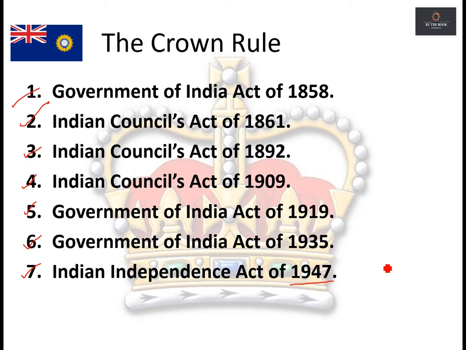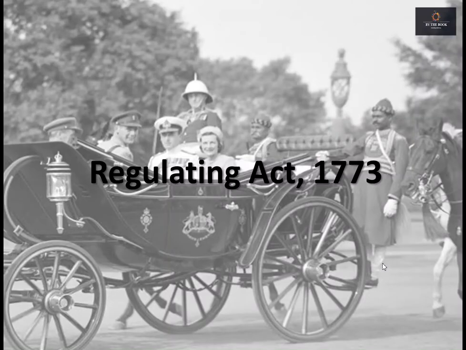Now, let us one by one discuss in detail the acts passed during the East India Company rule in India. The first act which was passed during the East India Company rule was the Regulating Act of 1773. Now look, before simply jumping directly into the features of this act, let us first understand the scenarios which led to the passing of the act.